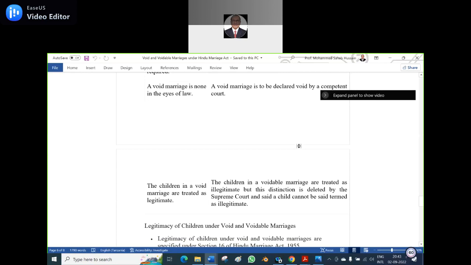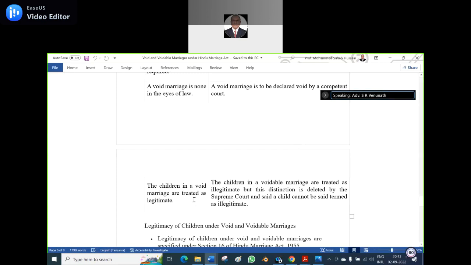And who has the right to entertain the case? Family court. But there is a rank as well: first class judicial magistrate.